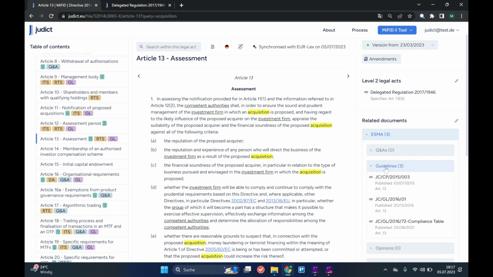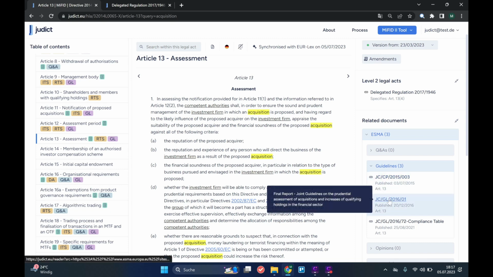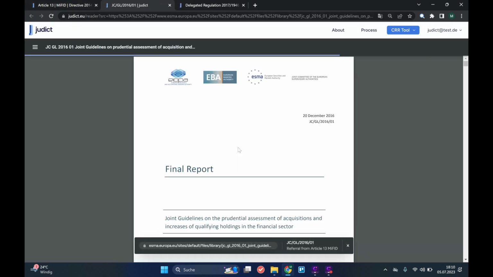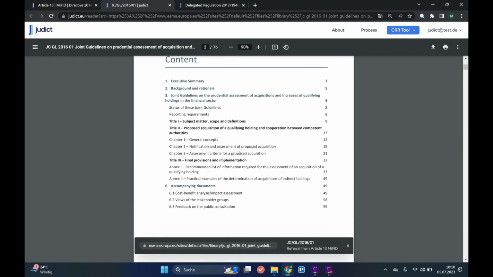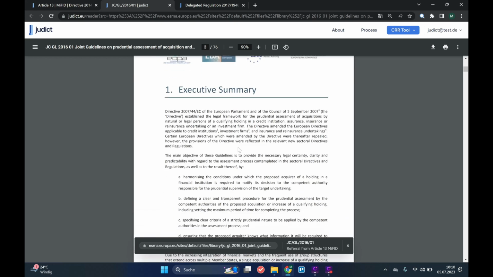If we take a look at these, we can find the joint guidelines on acquisition and increases of qualifying holdings in the financial sector. Being part of the administrative practice of the national supervisory authorities, these guidelines should also be taken into account for our initial question. With a click, we land on the original ESMA PDF and can continue our work in this document.